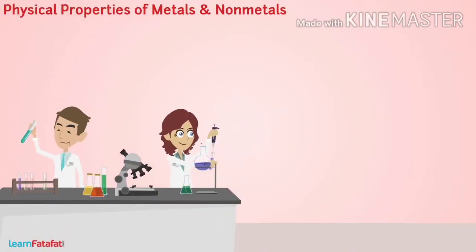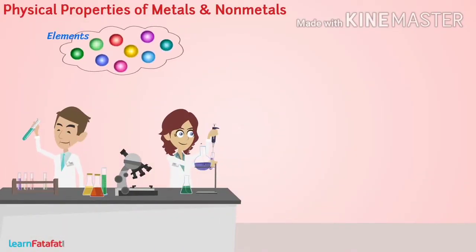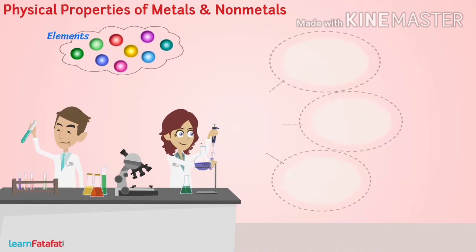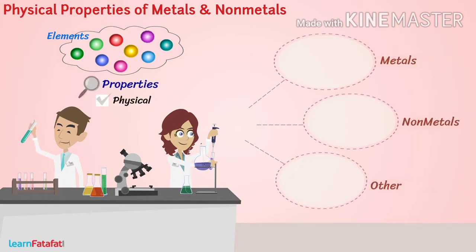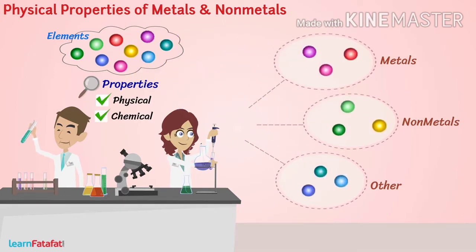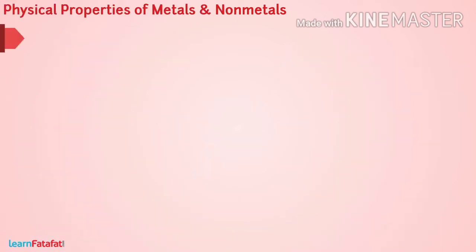When scientists were discovering elements, they felt the need to group these elements. It can be done by grouping these elements by studying their physical and chemical properties. Let's try to understand some physical properties of metals and nonmetals.